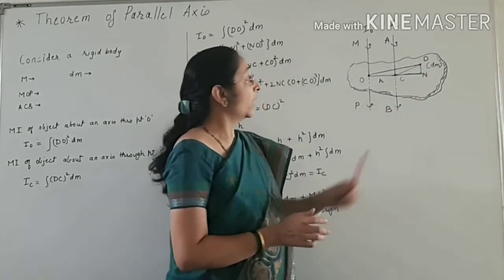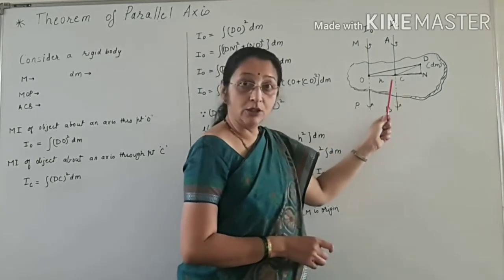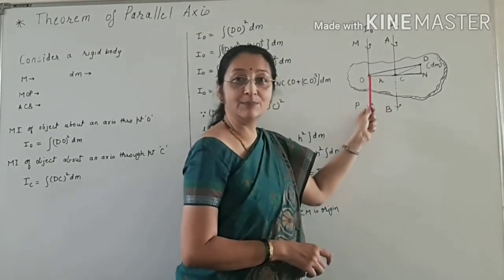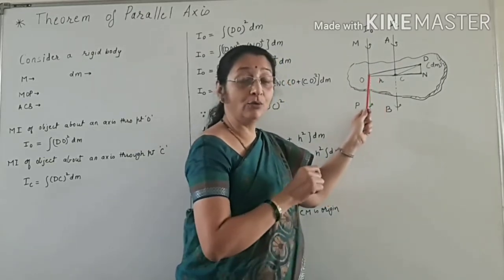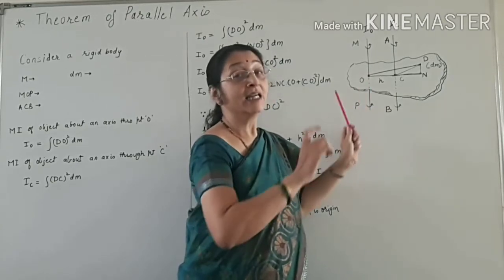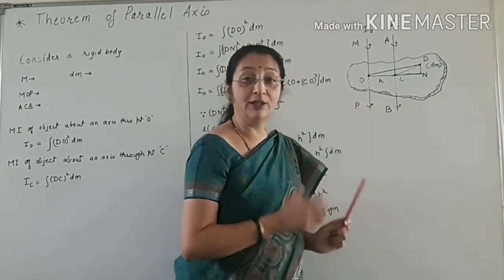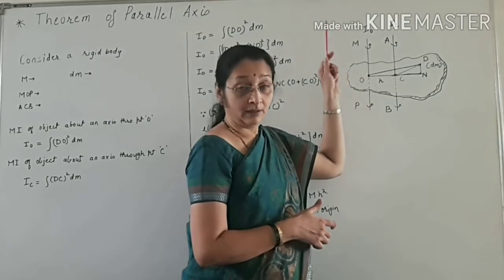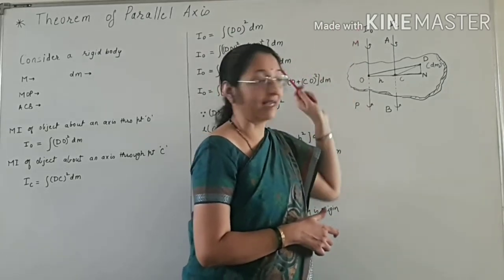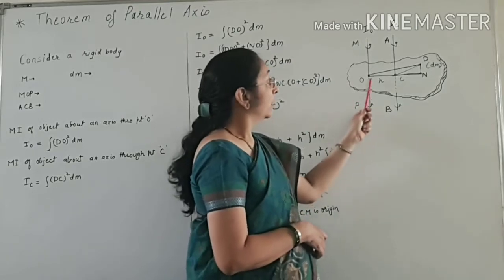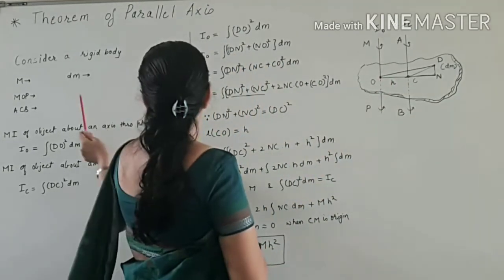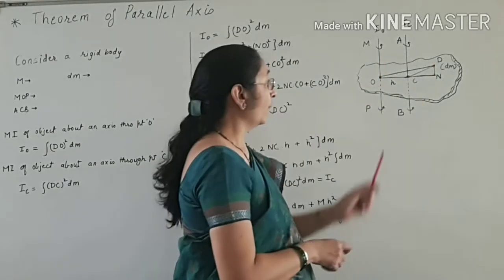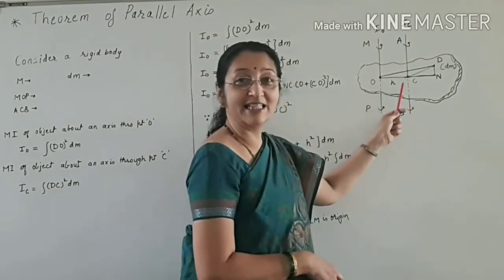Now we want to find the moment of inertia of this rigid body about an axis passing through point O. That is, when this rigid body rotates about the axis passing through point O, what is the moment of inertia? We have to find this, and that is the theorem of parallel axis. Now this O, join OD. The distance between the two parallel axes is h.